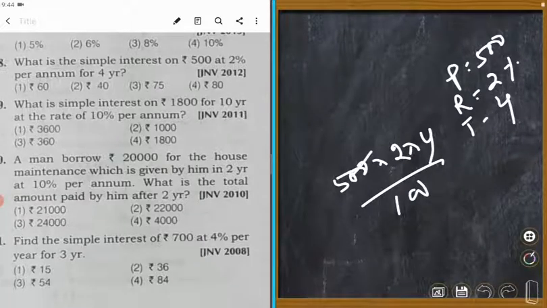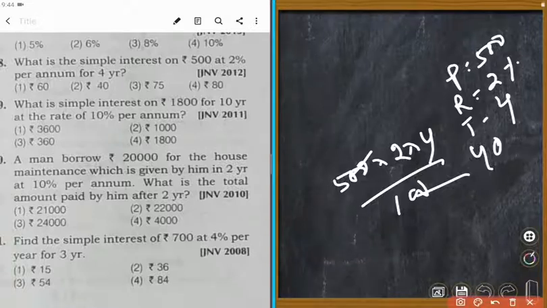Right? Double zero cancel. 5 into 2 is 10, 10 into 4 is 40. Answer is 2. Yes. Number 2.